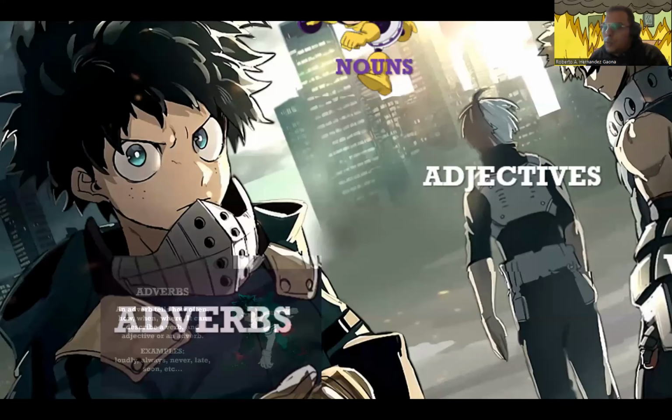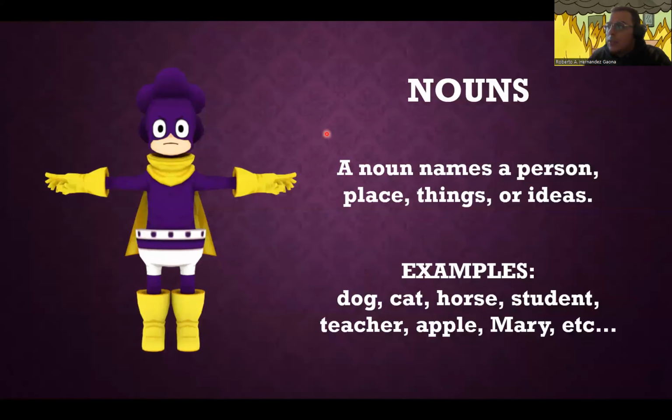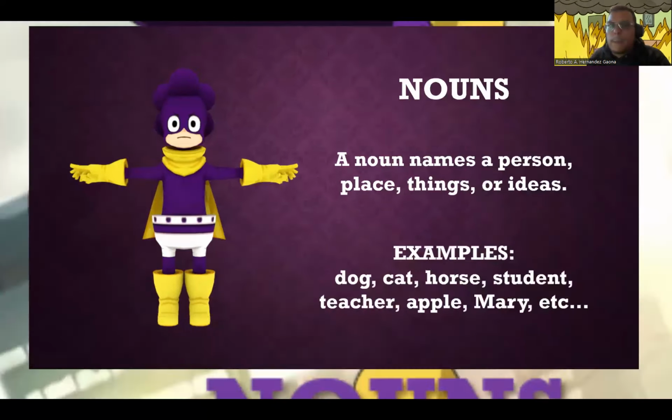Now let's go with nouns over here. Nouns, what are nouns? Easy. Nouns are the ones that name a person, place, thing, or ideas. So nouns are the subjects or the objects in a sentence, okay? And we got dog, cat, horse, student, anything that you can think of is a noun. Anything, if you look around your house, everything you see is a noun, okay? So yeah, these are nouns. In Spanish, just to remind people the names, they were sustantivos in Spanish, okay?